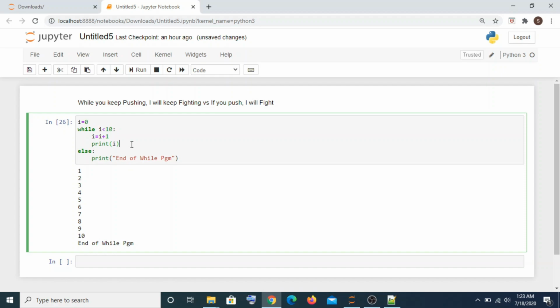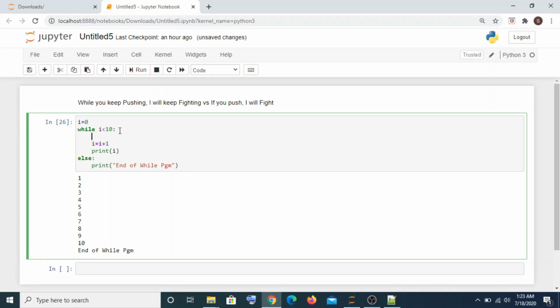If you want to skip something, you'll have to identify that, and you can skip that using something called continue. So I can write an if condition here. Now you can write an if condition within the while block as well, and you can also write a while within an if condition. So you can jumble these two. I would suggest you practice that just to see how that works.